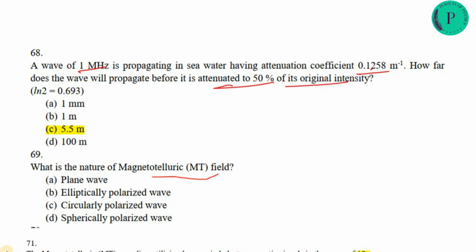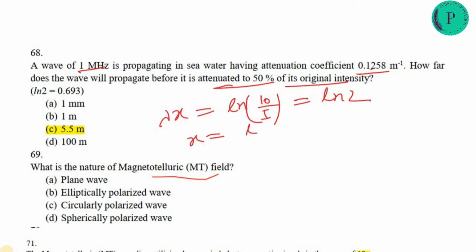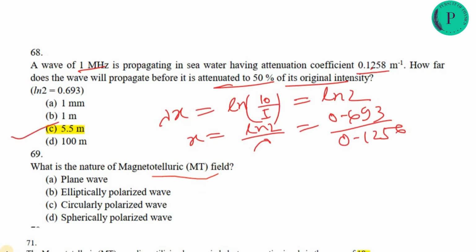Lambda is the attenuation constant, so lambda x equals ln I0 by I. Here lambda is given, and 50% means ln 2. So x equals ln 2 by lambda, which is 0.693 by 0.1258, and that gives 5.5 meter.